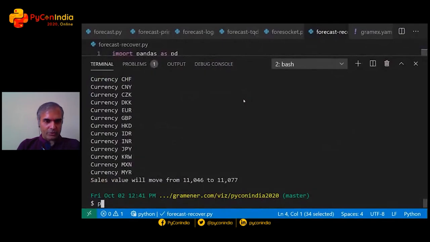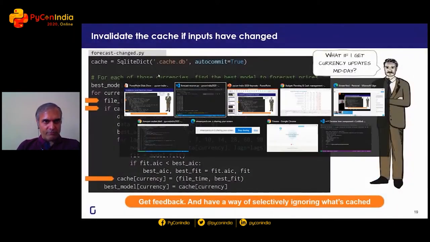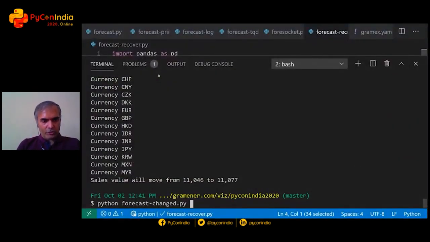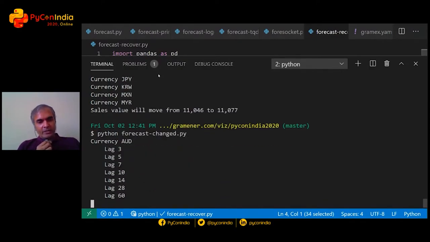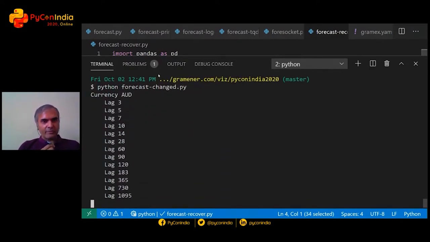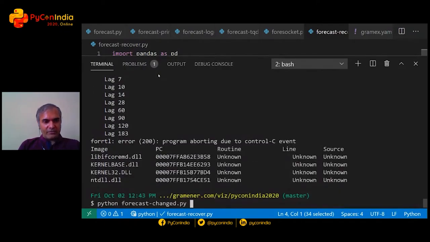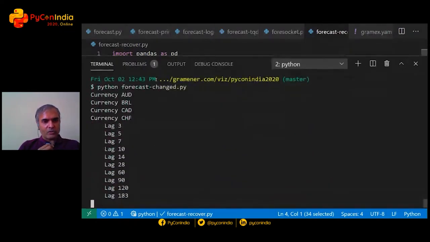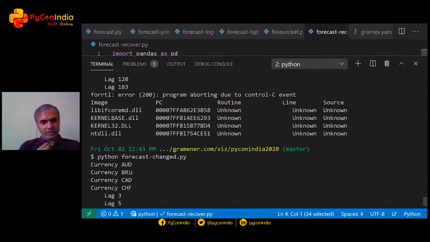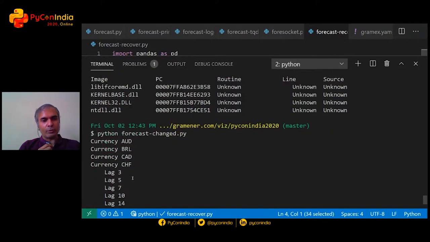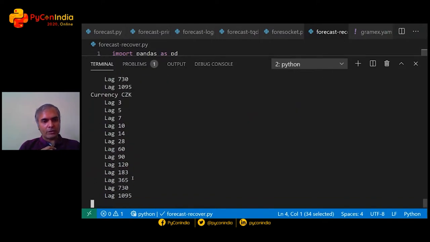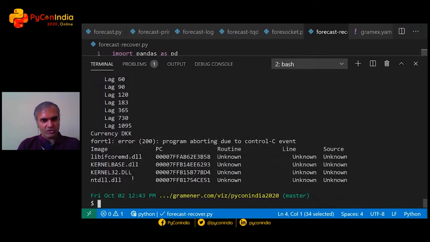How exactly does that work? This is in forecast change.py. So the first time it runs, it does the same thing as before. It goes through every file because it hasn't yet created the cache. Now, the second time that it runs, we've cached at least a few of the values. So Australian dollar, Brazilian, whatever, and so on. The first 3, it had absolutely no problem and went on to make changes.